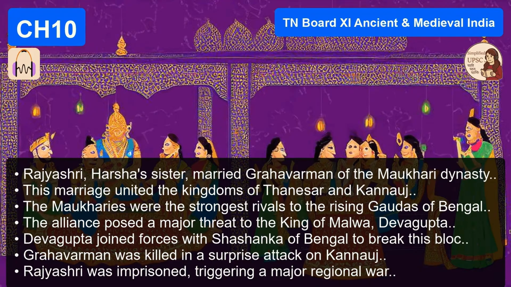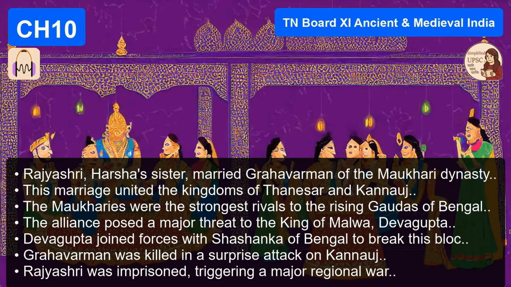It is. The news reaches Taneswar. Rajavardhana, the new king, the elder brother, is beside himself with fury. He takes his cavalry. The sources say he barely even waits for the infantry, and he just thunders towards Kanauj. On a revenge mission. A pure revenge mission. And he's successful at first. He smashes the Malwa army. Devagupta is defeated easily. Okay, so revenge is served, 1 down, 1 to go.